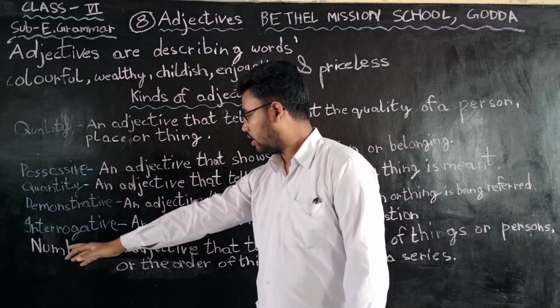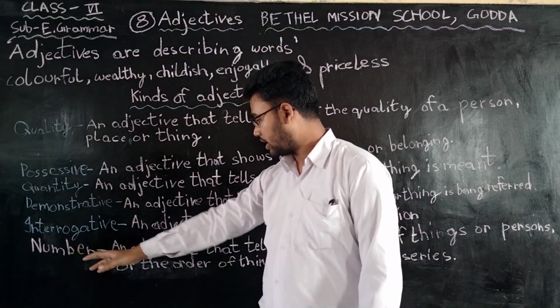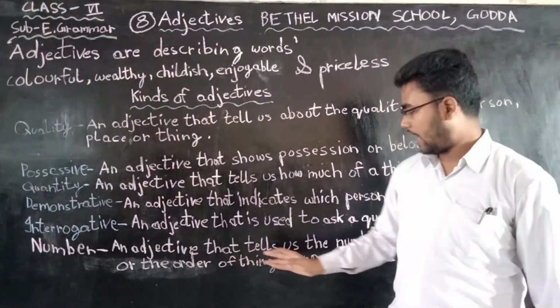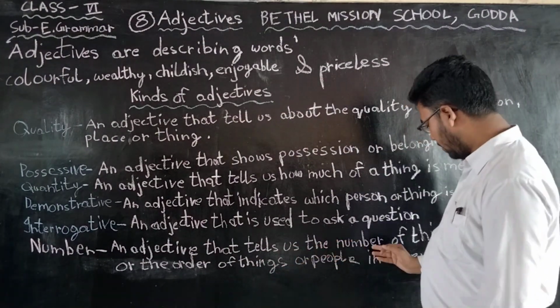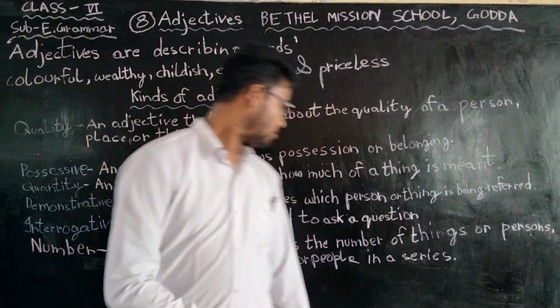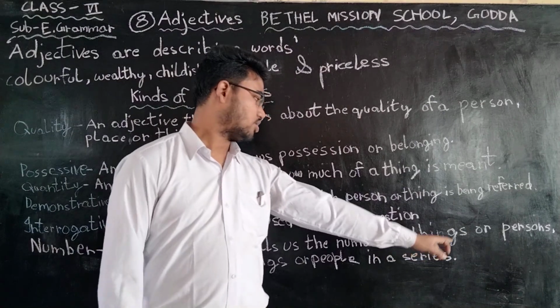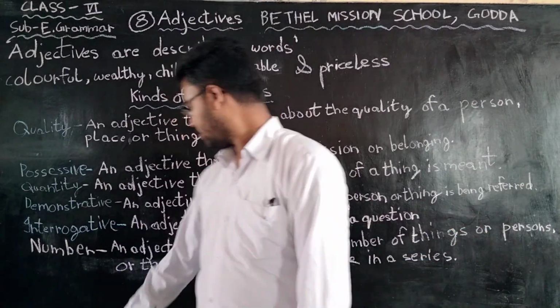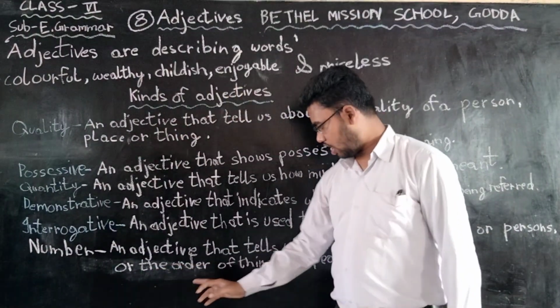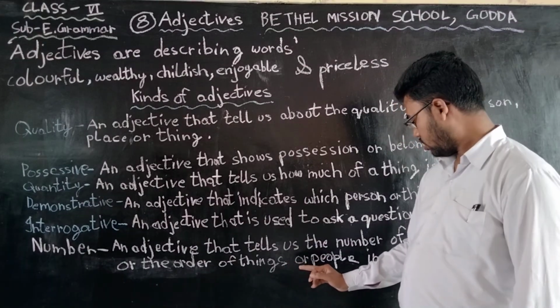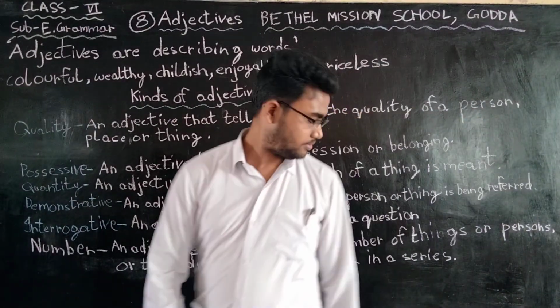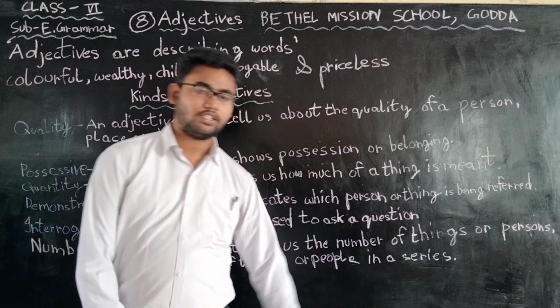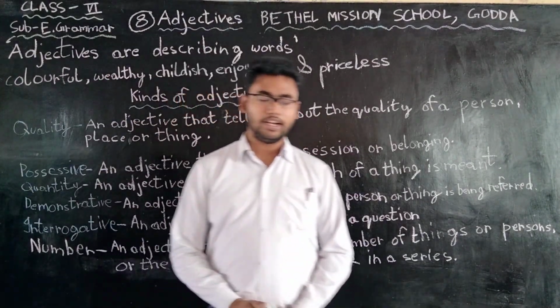At last, adjective of number. An adjective that tells us the number of things or persons, or the order of things or people in a series, is called adjective of number.